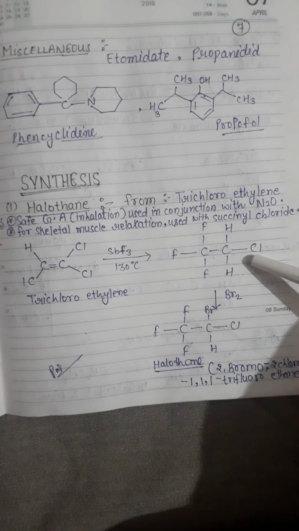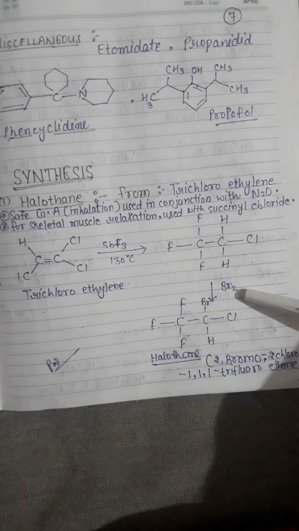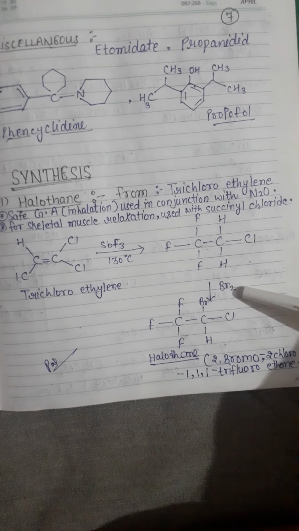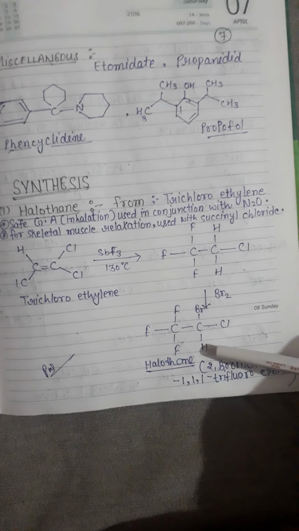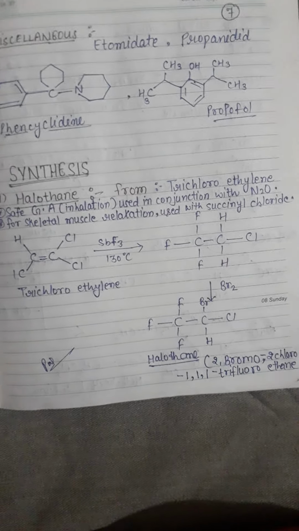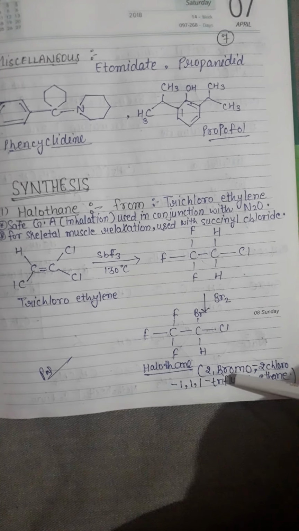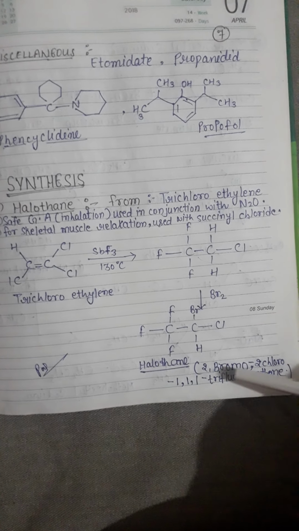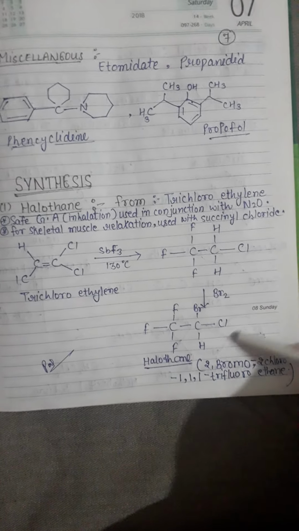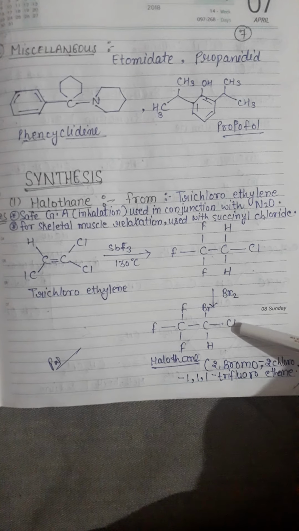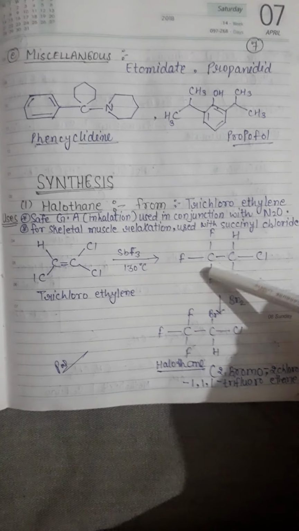The intermediate product is then reacting with bromine, and after the reaction of the bromine and the intermediate product, we receive the halothane drug. The IUPAC name of halothane is 2-bromo-2-chloro-1,1,1-trifluoroethane. This one is the halothane drug which is synthesized from trichloroethylene at a temperature of 130 degrees centigrade.